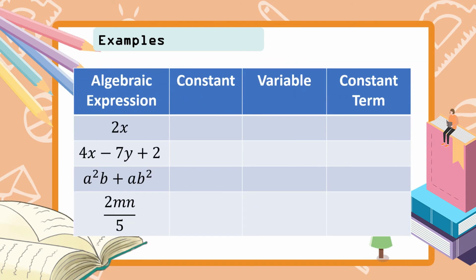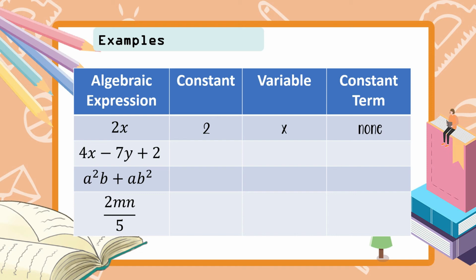So, I have here a table. So, naka-table na siya. So, the first algebraic expression is 2x. So, what is our constant? So, again, a constant is the number, which is 2. The variable is the letter, which is x. Si constant term, yung term na walang kasamang variable. Since mag-isa lang naman si 2x, walang kasamang variable. So, none ang ating constant term.